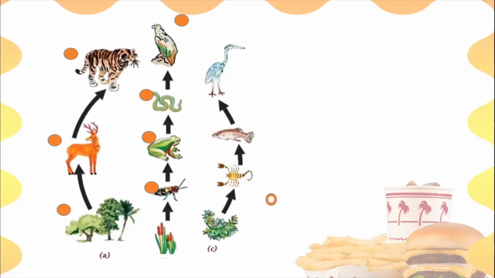Similarly here, see the scorpion, then the fish, and then the fish-eating bird. So all these things, in one way or the other, they are all dependent on plants. Okay? So even though the tiger does not directly eat plants, the tiger indirectly eats plants, because the tiger eats the deer which eats the plant. So indirectly, the tiger is also, you can say, dependent on plants.